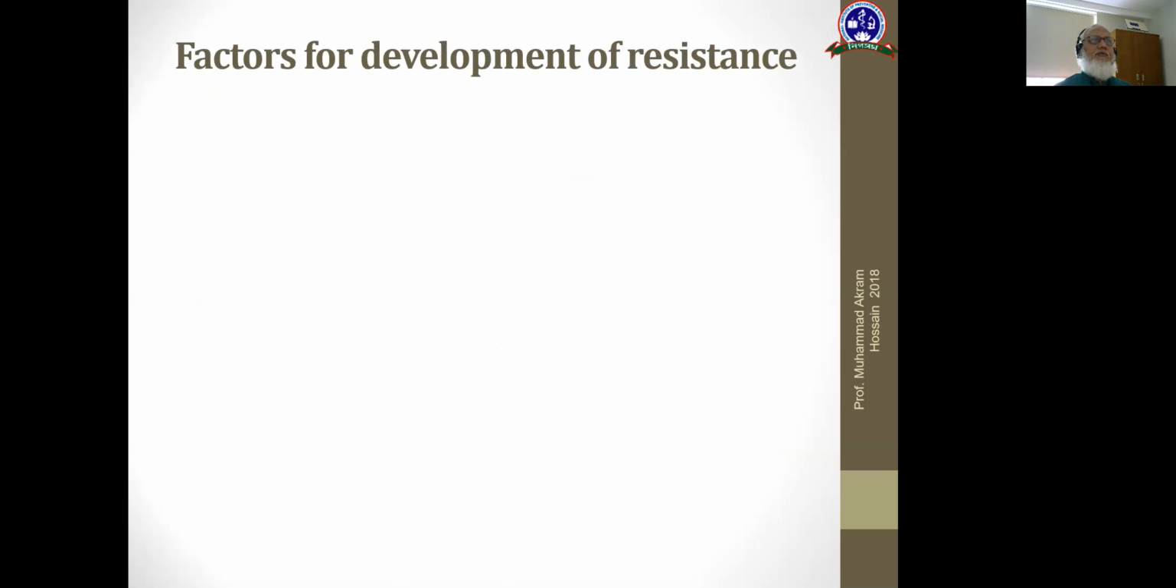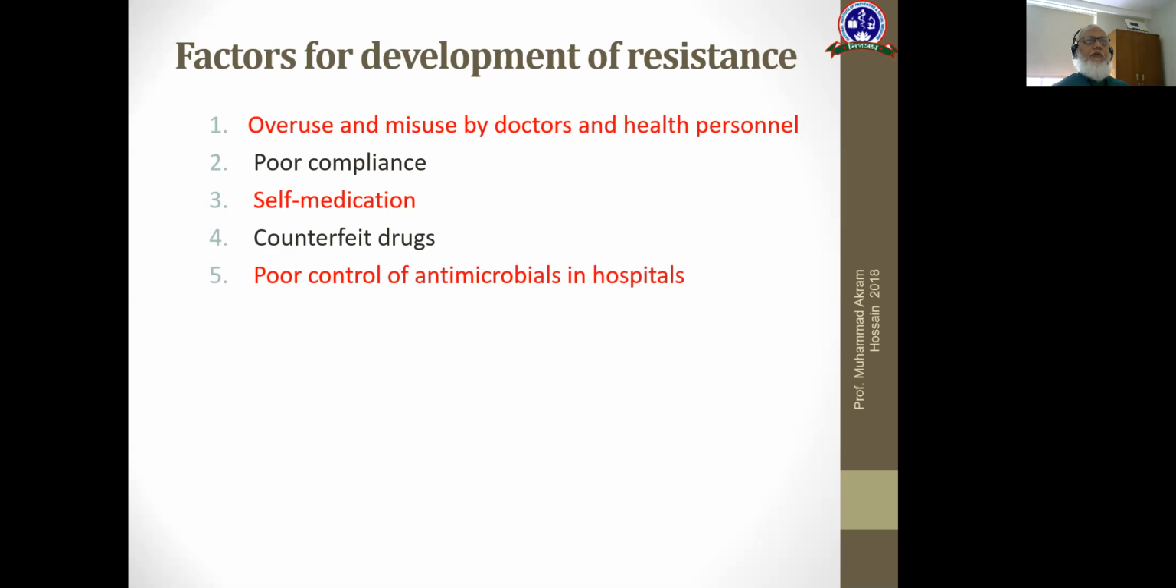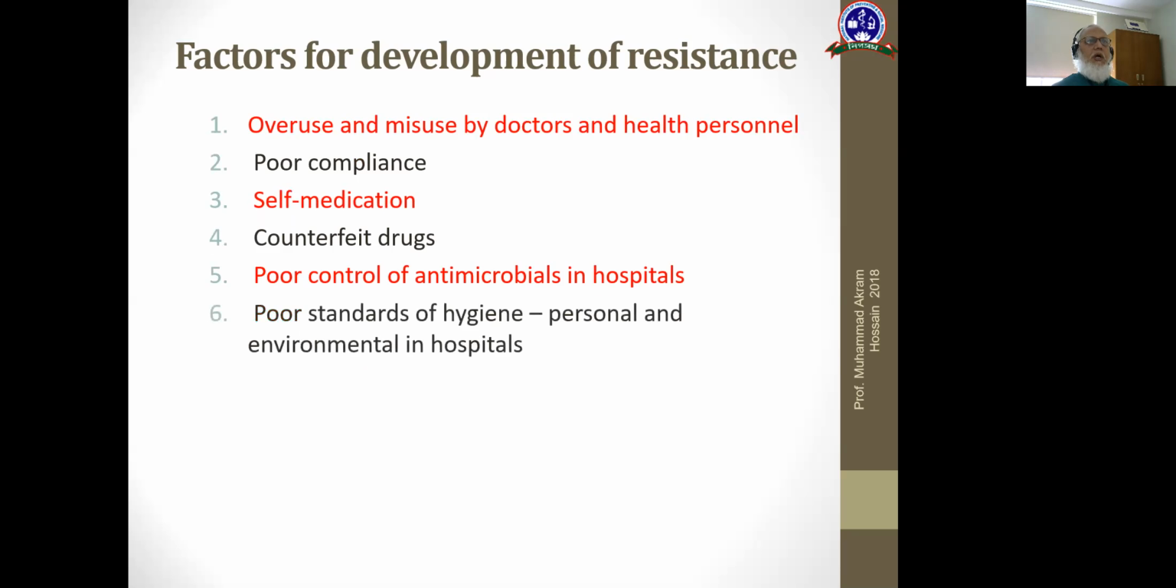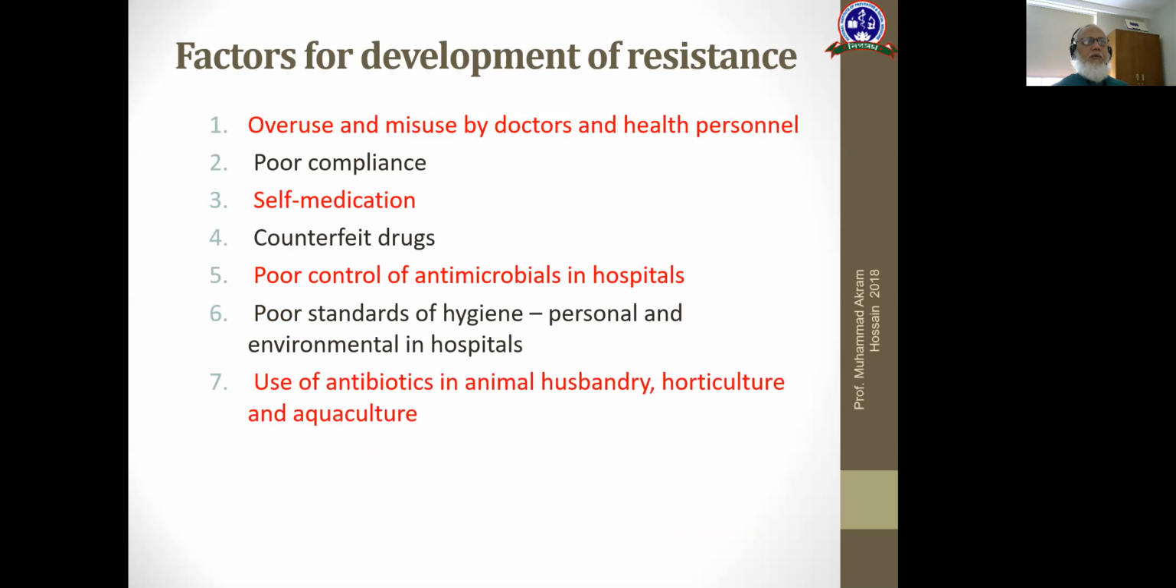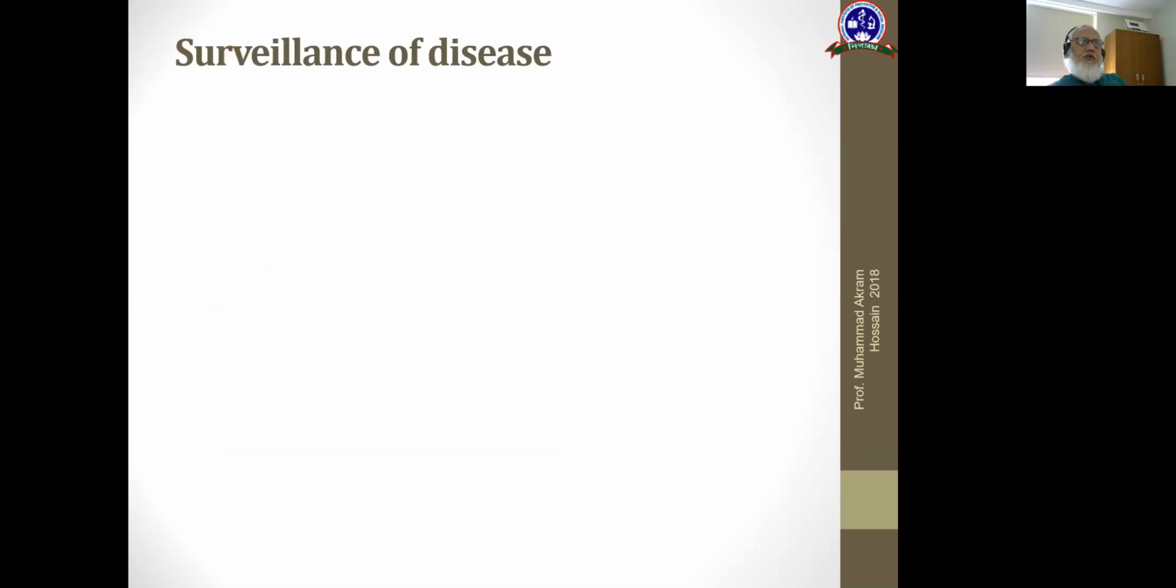So, factors for development of resistance: overuse and misuse by doctors and health personnel, poor compliance, self-medication, counterfeit drugs, poor control of antimicrobials in the hospitals, and poor standards of hygiene, personal and environmental, in hospitals, and use of antibiotics in animal husbandry, horticulture, and aquaculture. All these are responsible factors that contribute to development of resistance. Unethical promotion by pharmaceuticals is also important for development of that resistance.